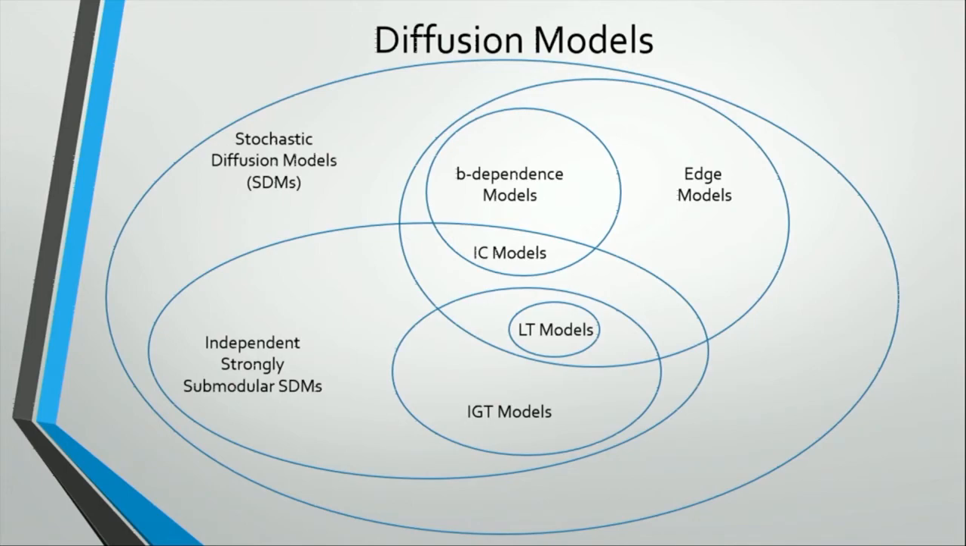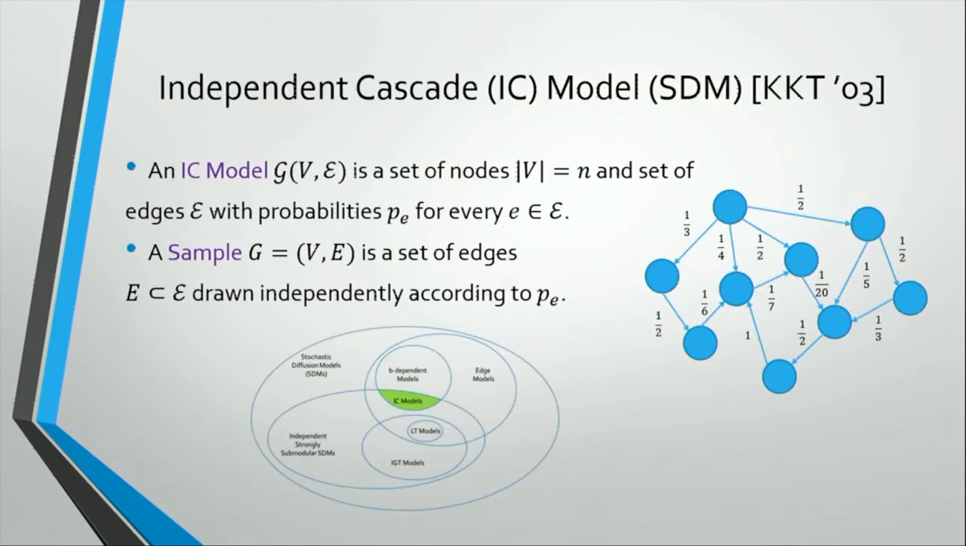So let's start with the very basic one, called the independent cascade or IC model. The IC model is a social network or a graph with nodes and edges where every edge has its own probability, and from this model we generate samples. The samples are generated by taking live edges according to the probabilities the edges have, independently. So you should think about the model as a distribution over graphs, where the samples or the graphs don't have probabilities.